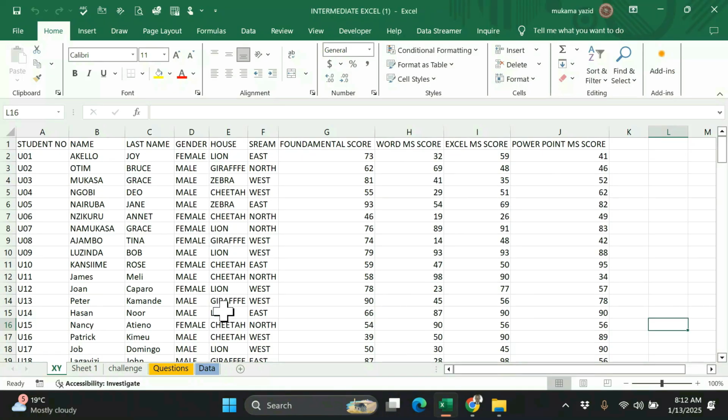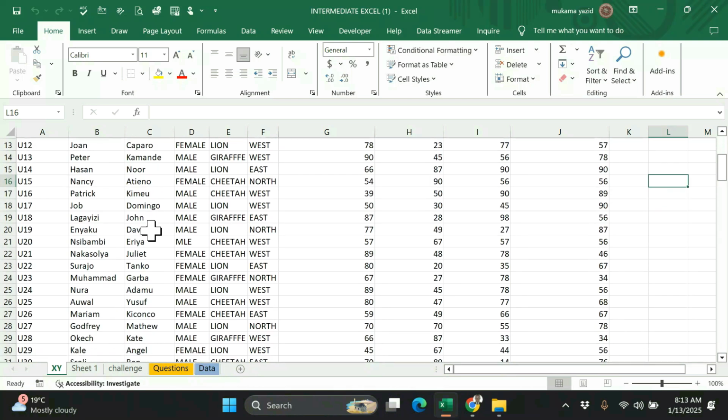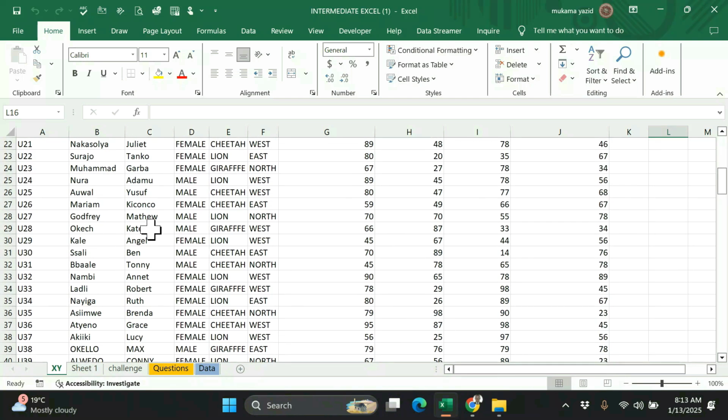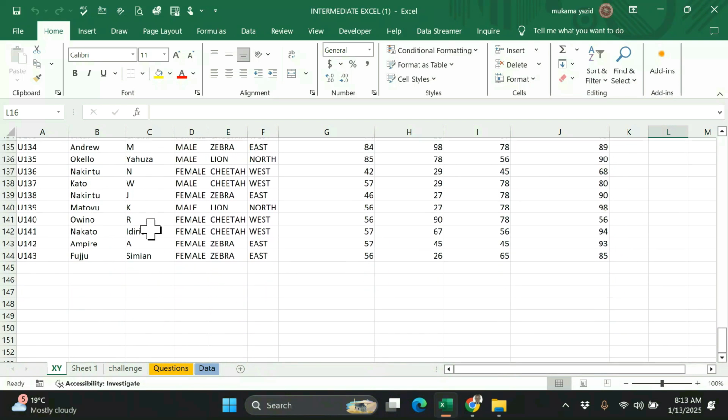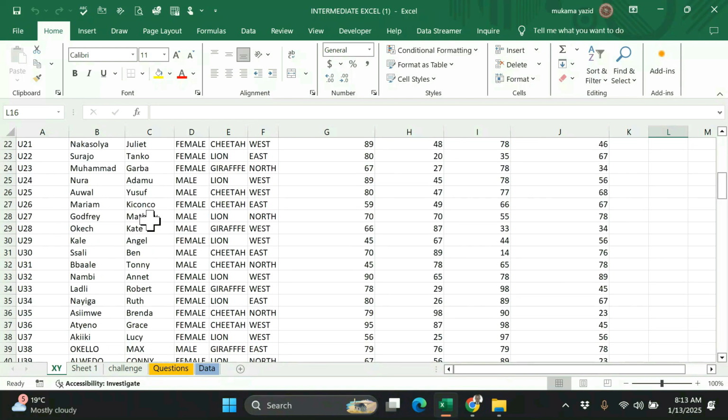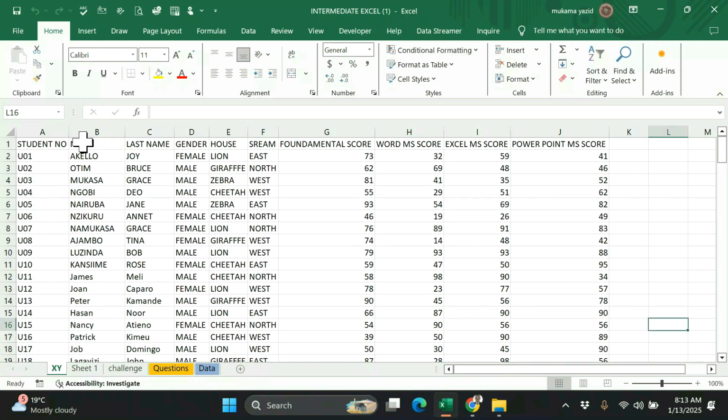So this is the Excel question, the Excel support file. We have student number, name. This is the Excel that they give us as a support file. Let us navigate through and see what is there. You can see the column headings: student number, name, last name, gender, house, stream, fundamental score, word score, Excel score, PowerPoint score.